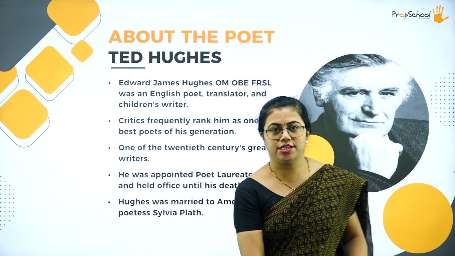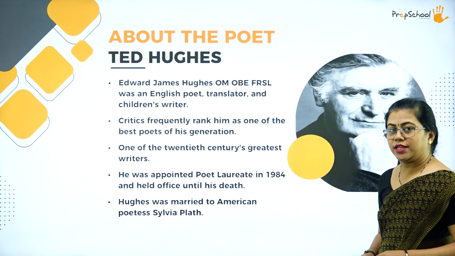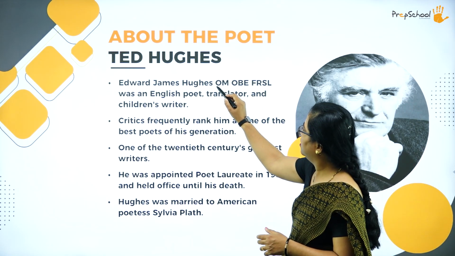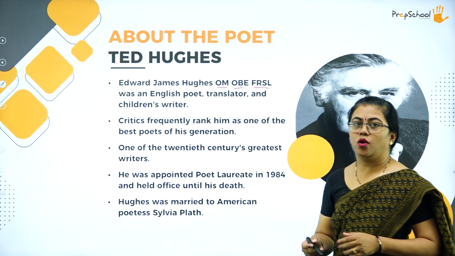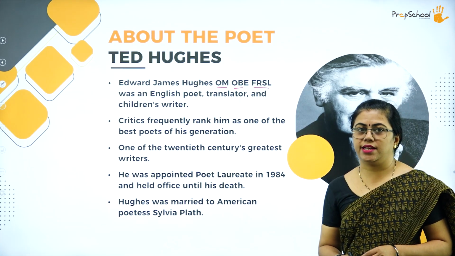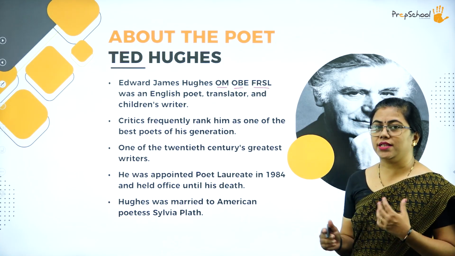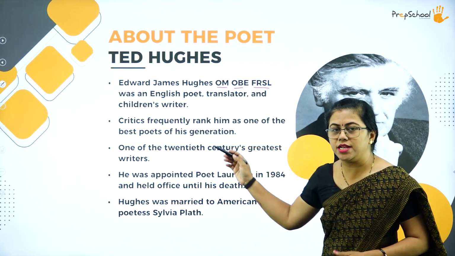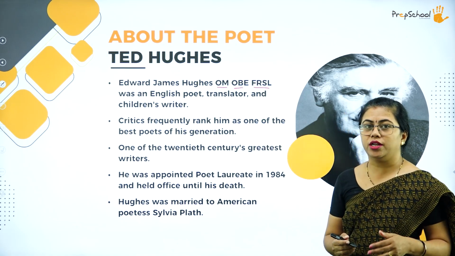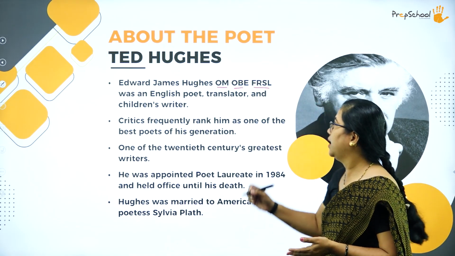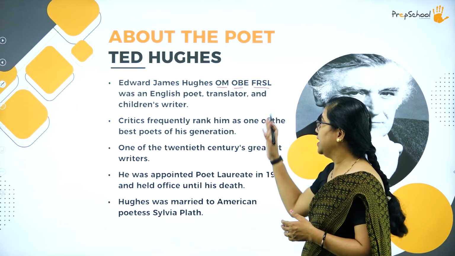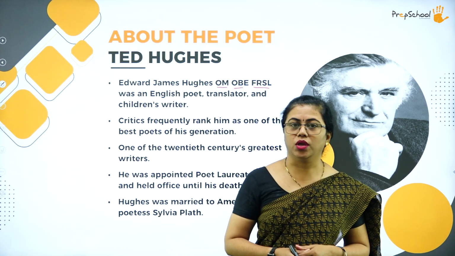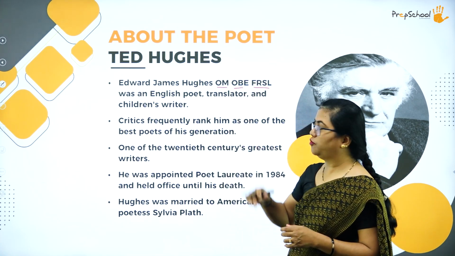So let us start with the introduction of the poet. He is Ted Hughes. His actual name was Edward James Hughes, and here you can see something else written: OM, OBE, FRSL. He was actually considered a royal poet. OM means Order of Merit. OBE means Order of British Empire. FRSL means he is a member of the Royal Society of Literature. So this is the short form over here.